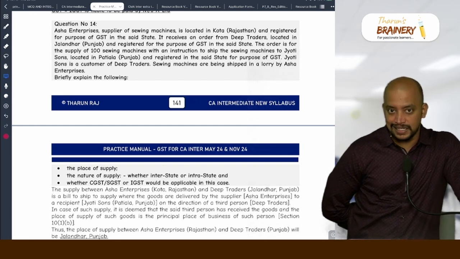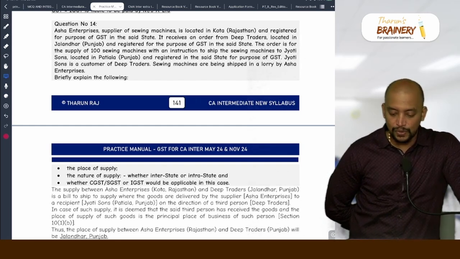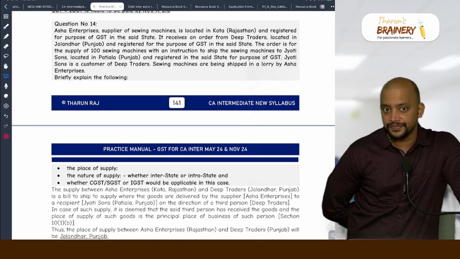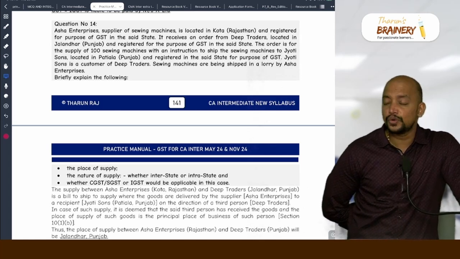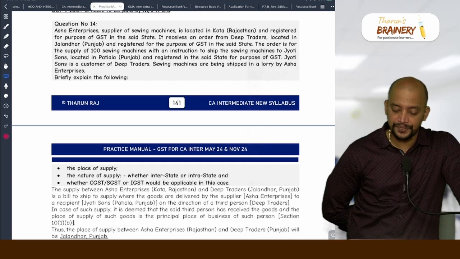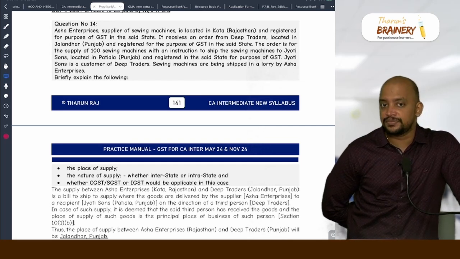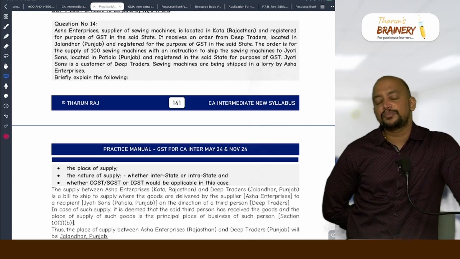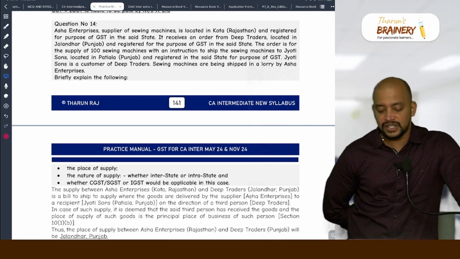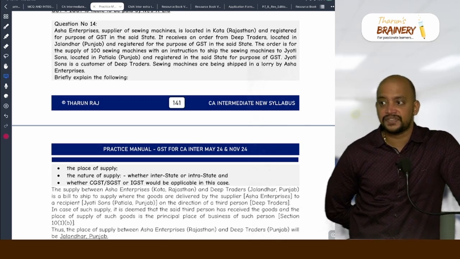Asha Enterprises is the supplier. Who is the recipient, that is, who is placing the order with them? Deep Traders. Where is Deep Traders located? Punjab. That is a billing address. Correct? So, in case of a bill to ship to transaction, the billing address will be taken. So, Punjab will be taken. That is the first step.